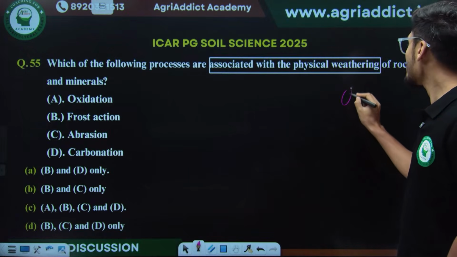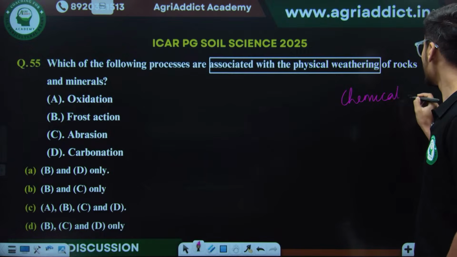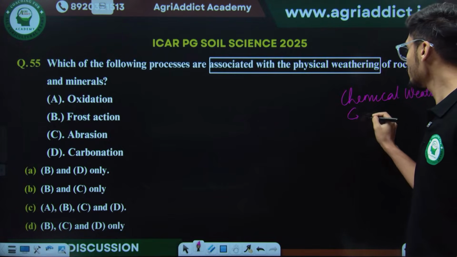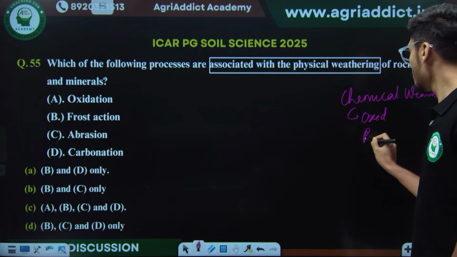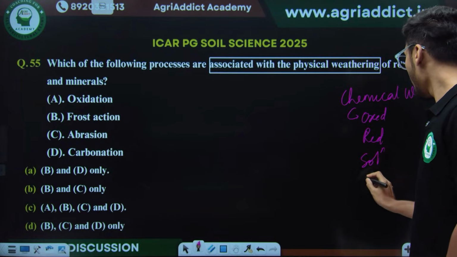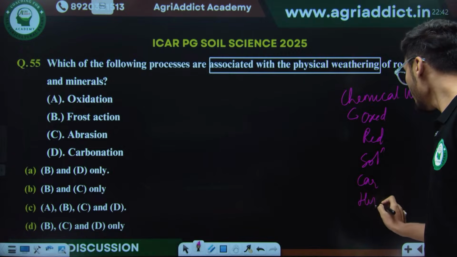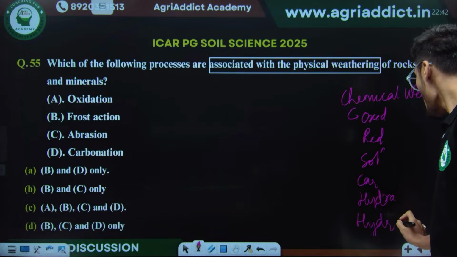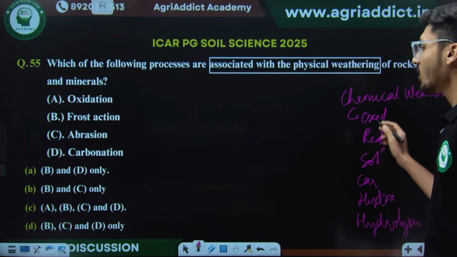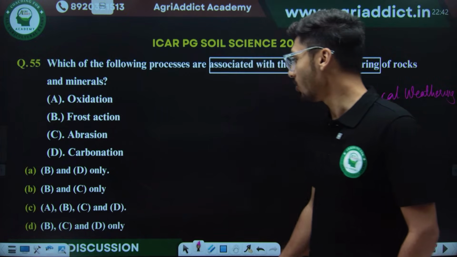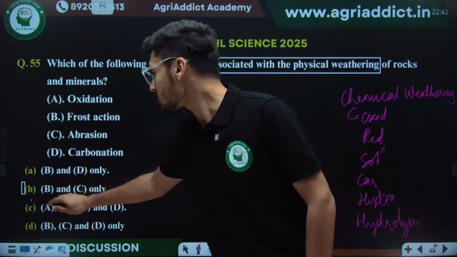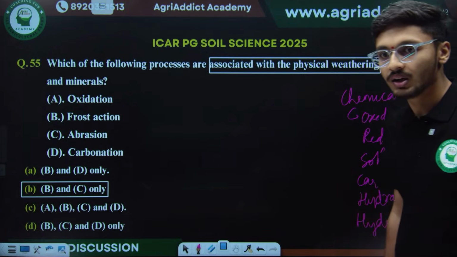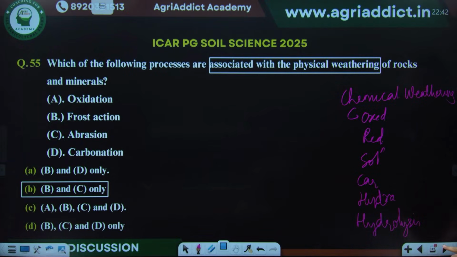Well, tell me the processes of chemical weathering in the meantime. Oxidation, reduction, solution, carbonation, hydration and hydrolysis. So if we leave out oxidation and carbonation, two remain. B and C will be the correct answer for this question. Yes, very good Devika. Spurti, correct answer is D only.